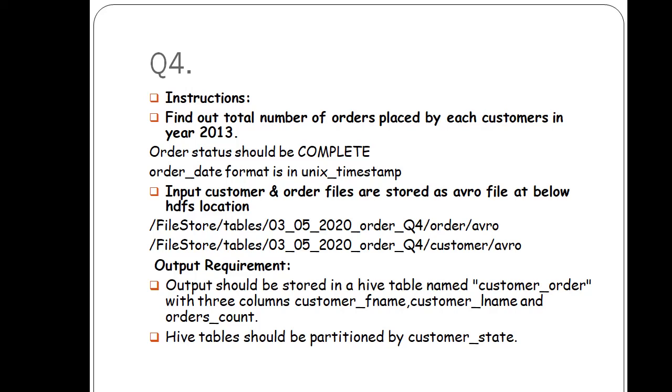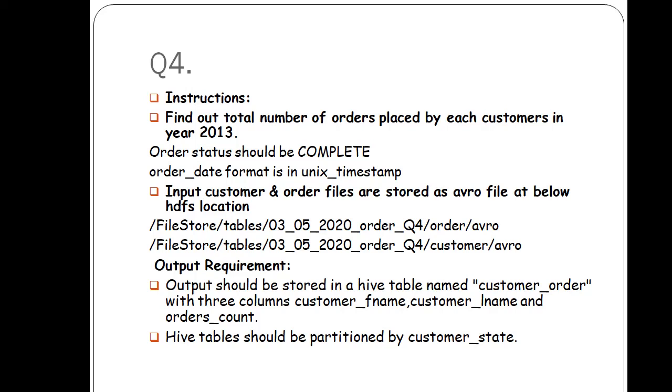Then the output requirement: the output should be stored in a Hive table customer_order with 3 columns: customer first name, customer last name, and order count. It means the result, after joining both tables, order and customer, should be written to the Hive table, and the Hive table should be partitioned by customer state.